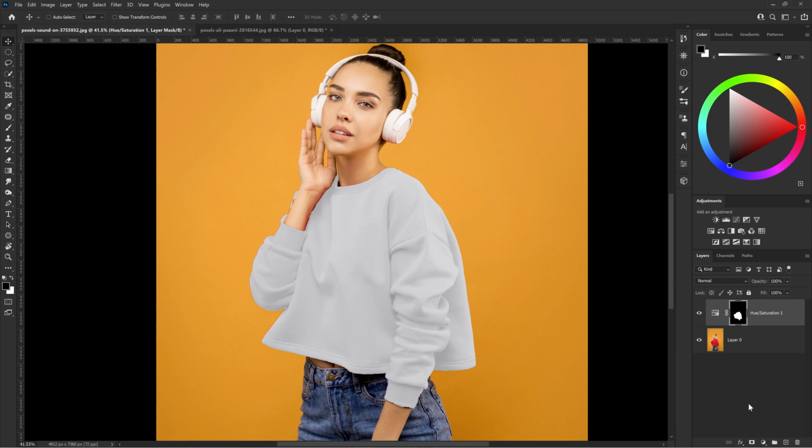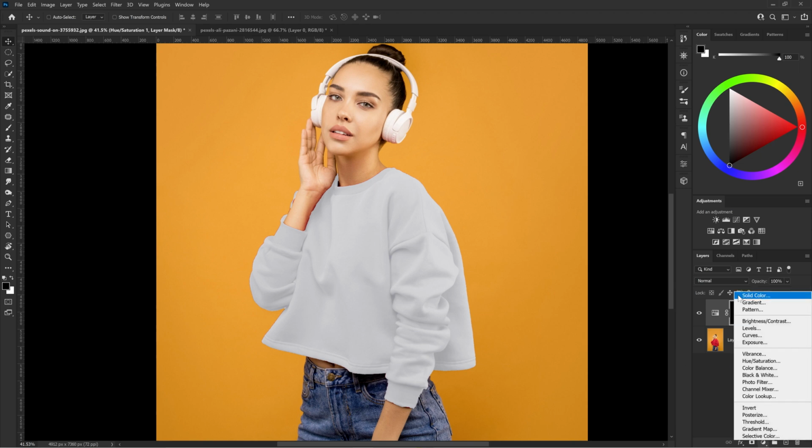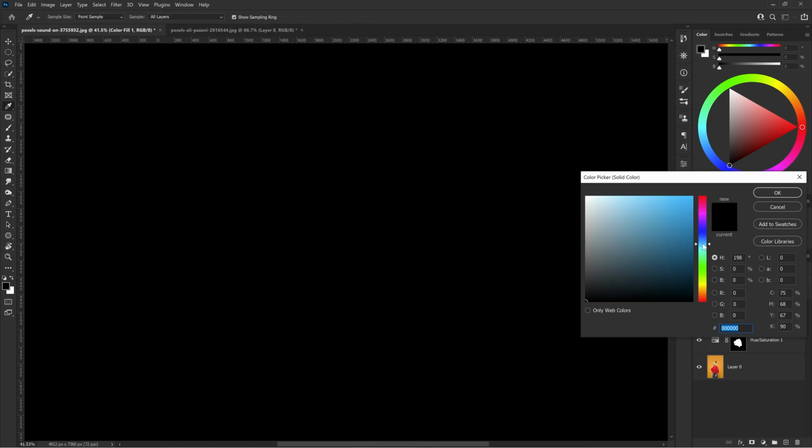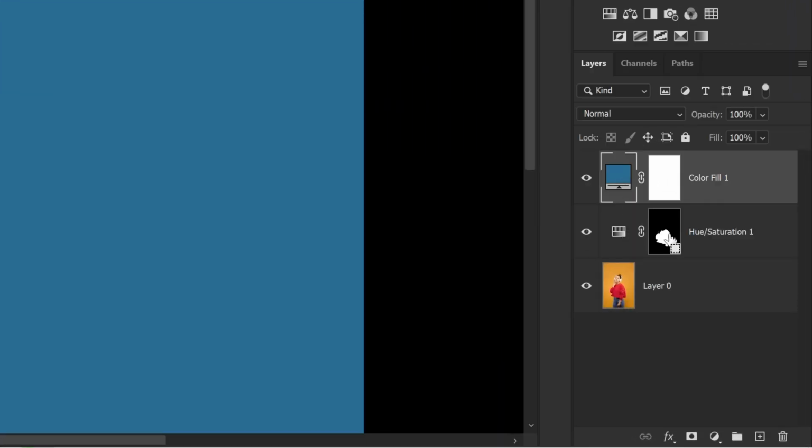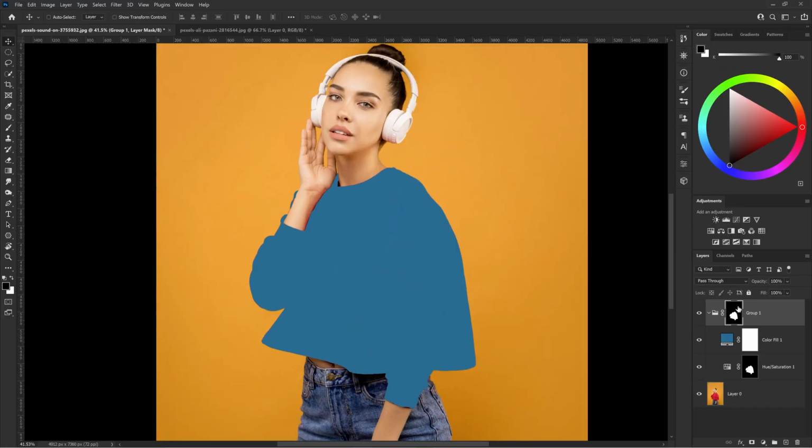Great! Let's hide this layer and add another one. This time, solid color. Now we will copy the mask from the layer below. Or you know what? Let's do it in a different way. Instead of copying the mask to every new layer, let's put them all into one group and add mask to it. This way, the mask applied to the group will affect all the elements that are in it. Select all layers and use shortcut Ctrl+G to create the group. Now with Alt Option pressed, drag the mask from the Hue and Saturation layer to the new group.